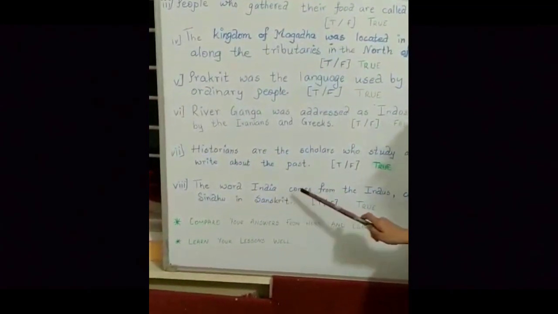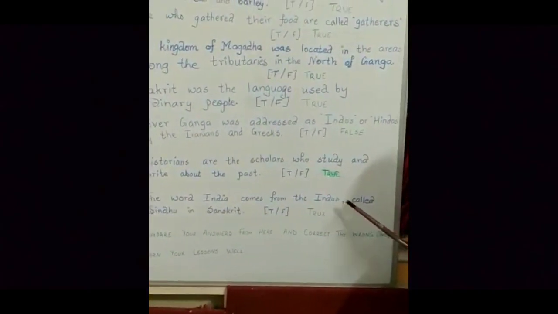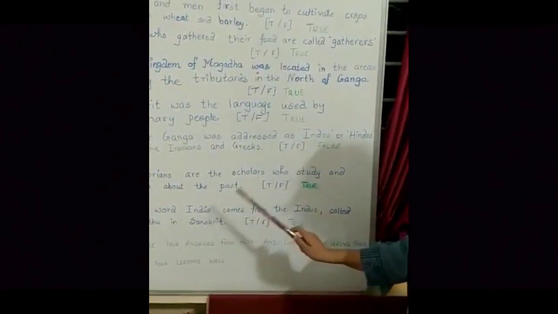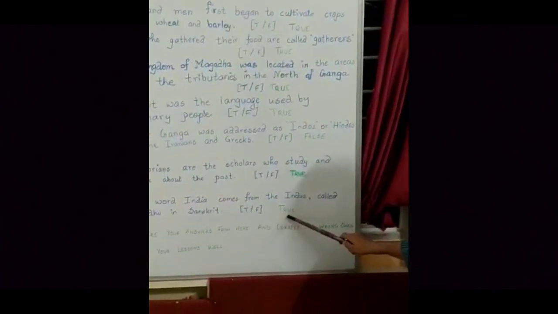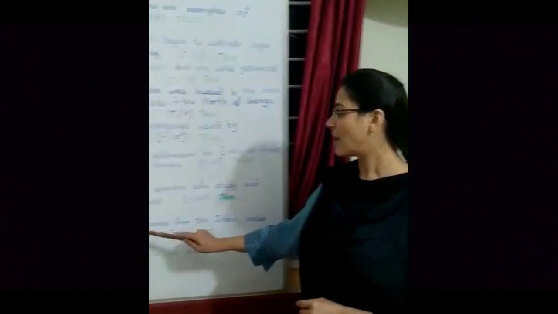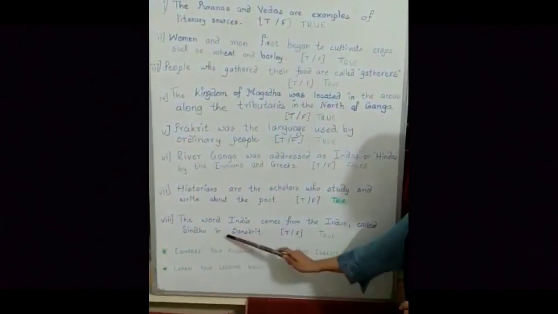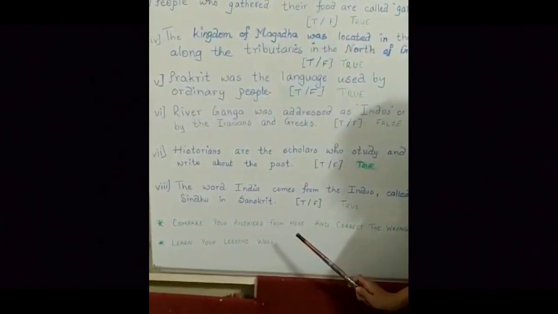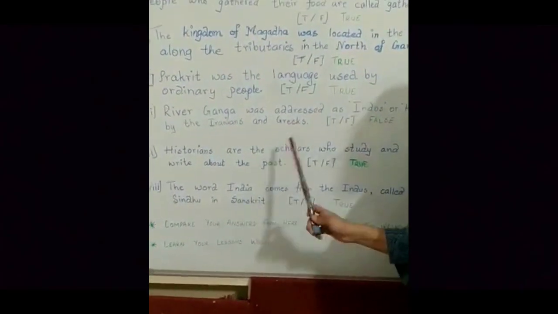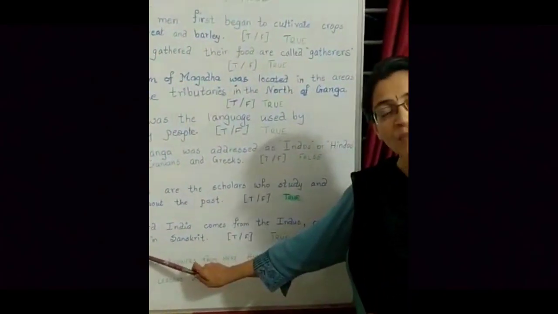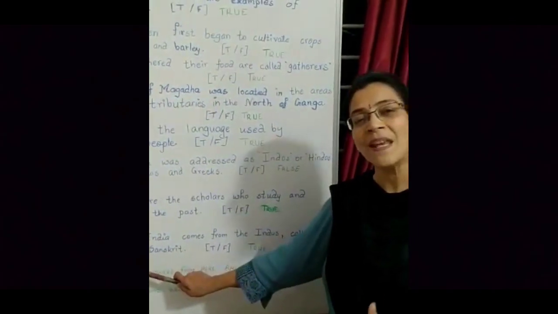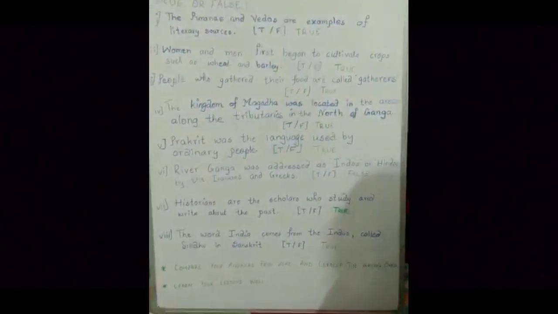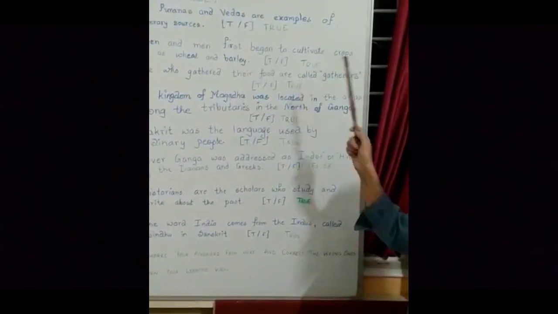The word India comes from the Indus, called Sindhu in Sanskrit. Again, this sentence is absolutely true because in Sanskrit language, the river Indus was originally called Sindhu. Alright, Indus name was given to this river by the foreigners who were not able to pronounce Sindhu. Alright children? Okay. Now we move forward from true and false to our second